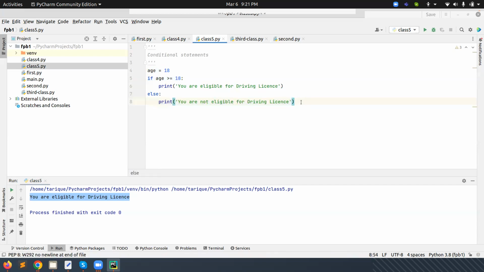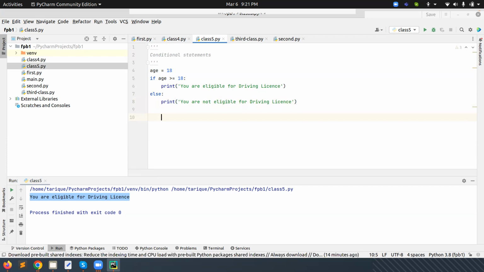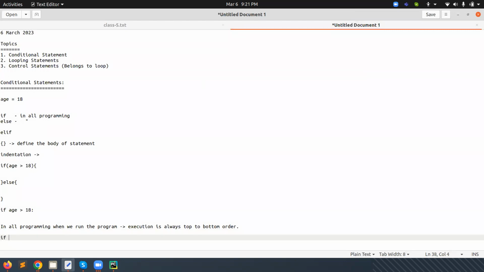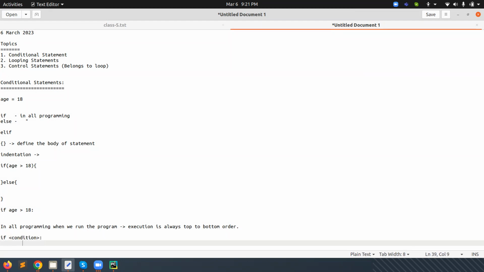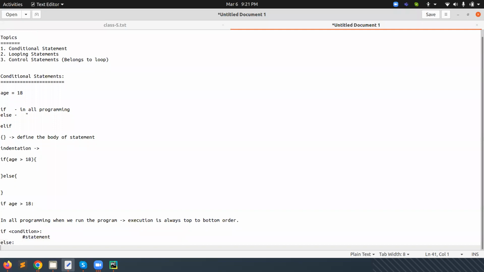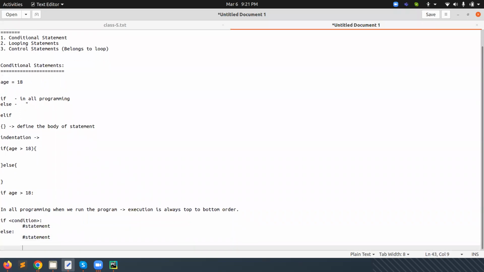If we want to use more than one if statement, then we can also use this statement. So what is the syntax here? For understanding, we use if, then we give a condition, then we need to give a colon. Then we need a statement, whatever we want to print, but the logic we want to implement, we can define in this body. After that we need to give else, then we don't need to give anything, then we give again a statement. This is the syntax of the if statement.